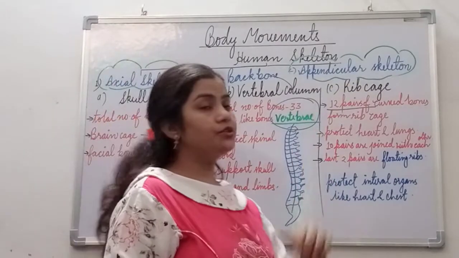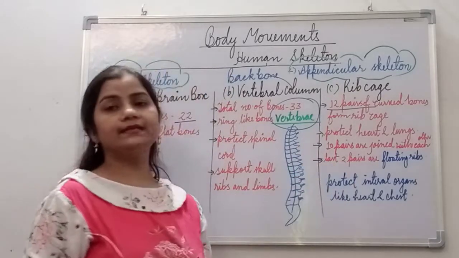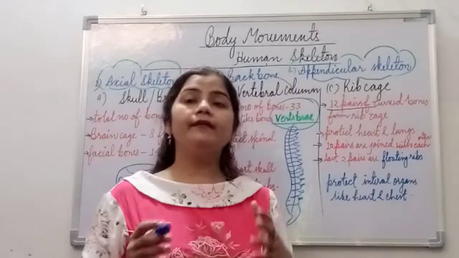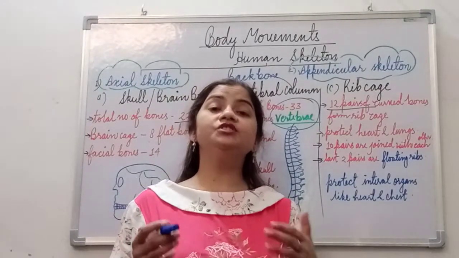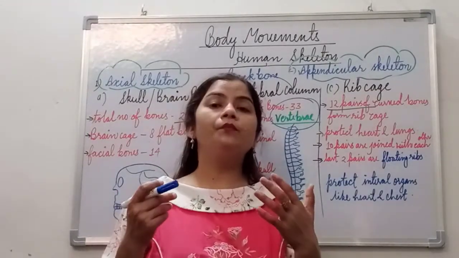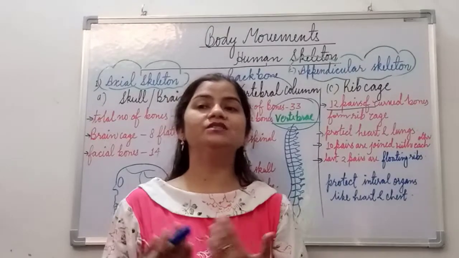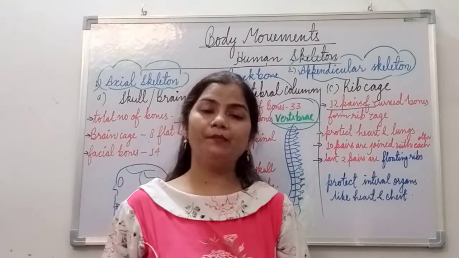And the next part of the axial skeletal system is what we call the rib cage. So what is the rib cage? The rib cage is actually the chest bone. Okay, so the bones which are present in the chest region form a cage-like structure, which we call the rib cage.